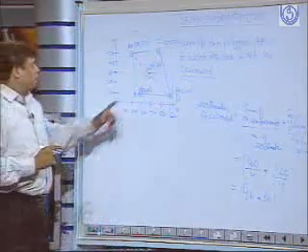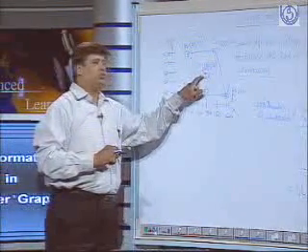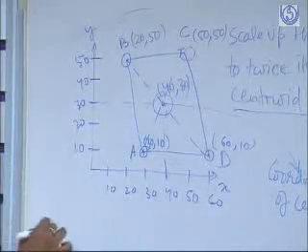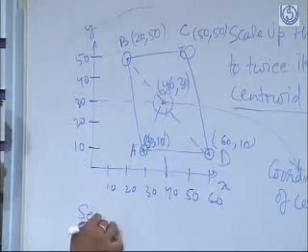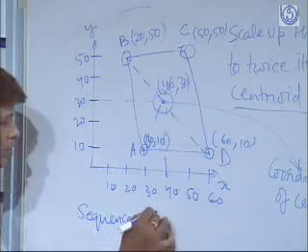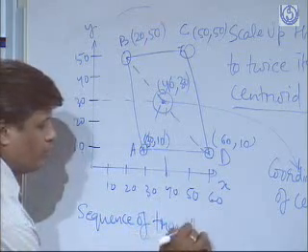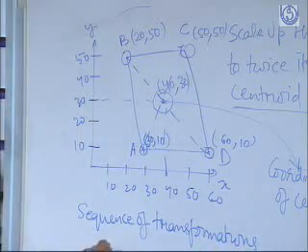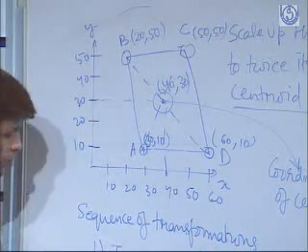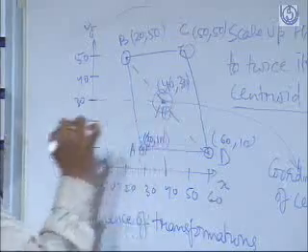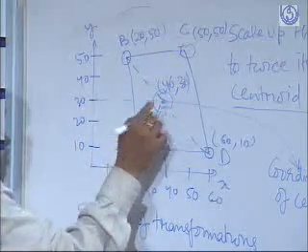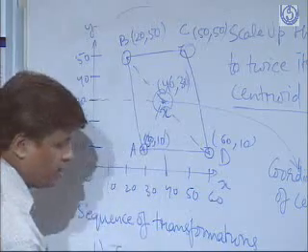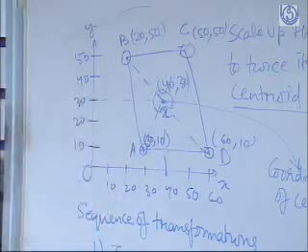Now we want to scale up the polygon to twice its size with respect to this centroid. So firstly, the sequence of transformation should be: first, translate your centroid, say X, to O, the origin.